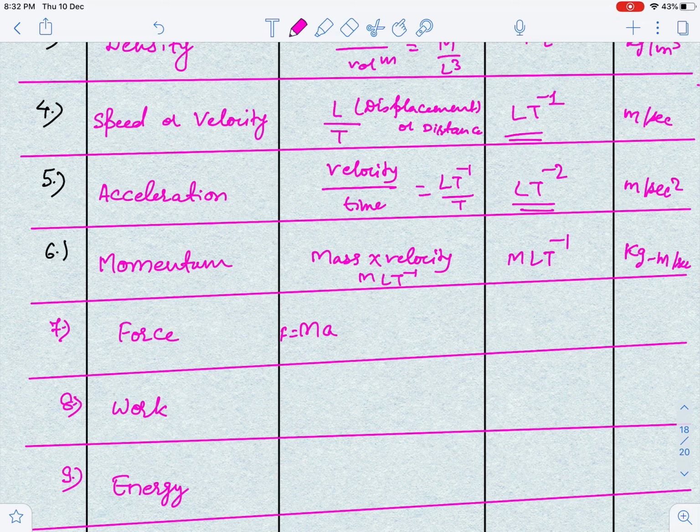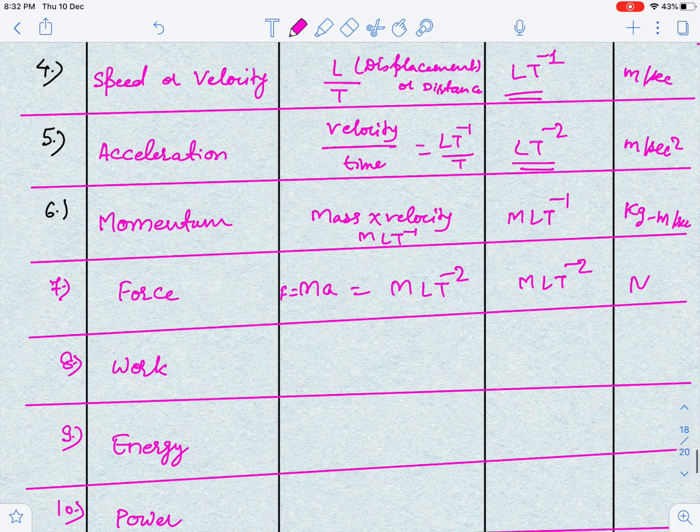Force, I told you guys, is mass into acceleration. So F is equal to m into a by Newton's second law. This is nothing but M, and acceleration I'll use directly as LT^-2. So the dimension is MLT^-2, and the SI unit is Newton.